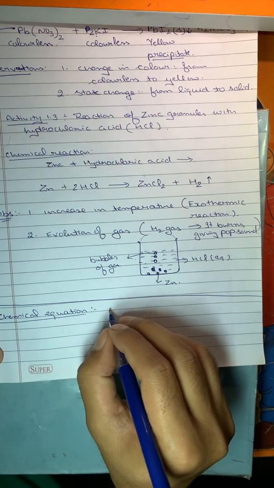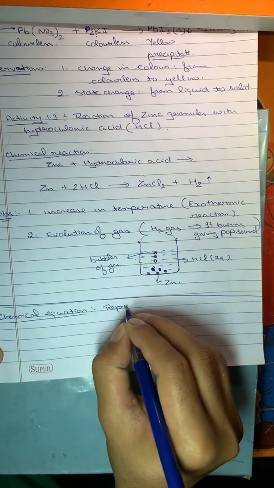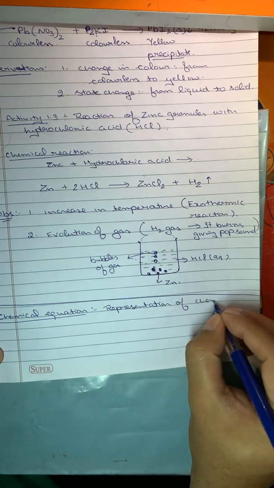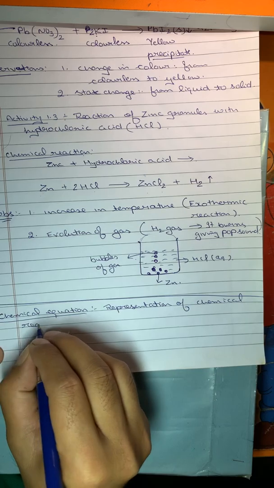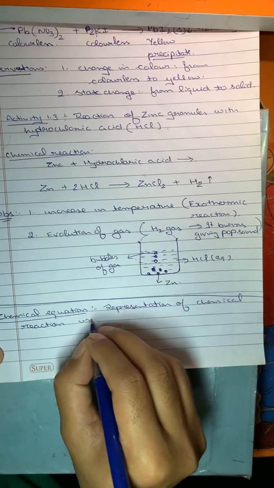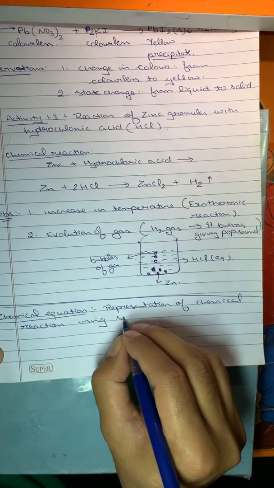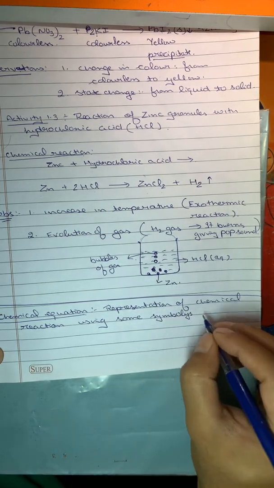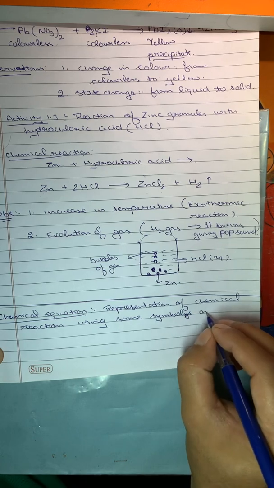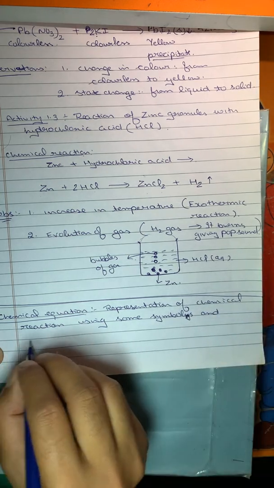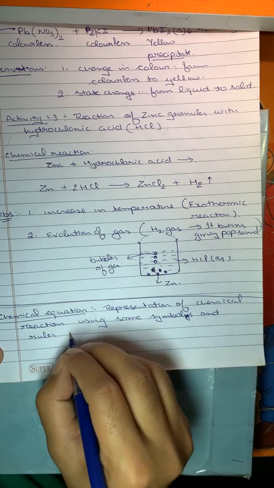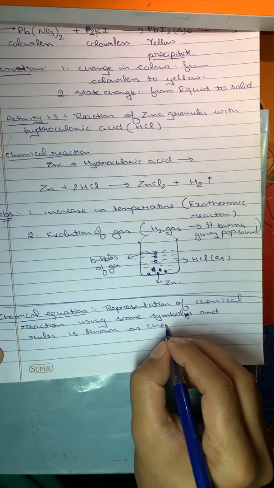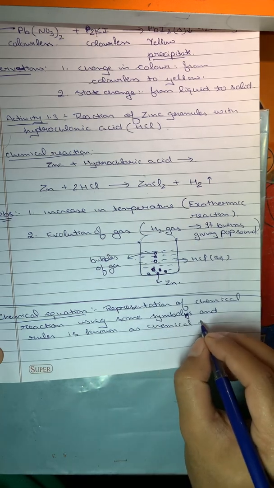So what is a chemical equation? Representation of a chemical reaction using some symbols and rules is known as a chemical equation.